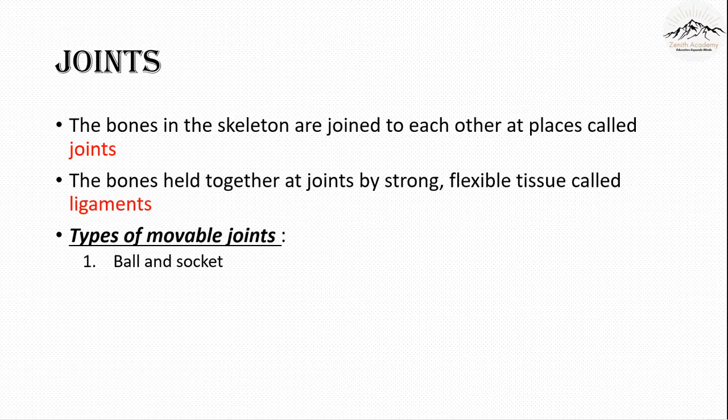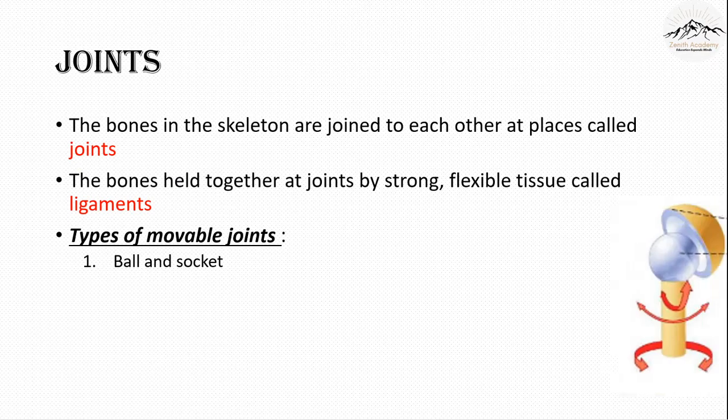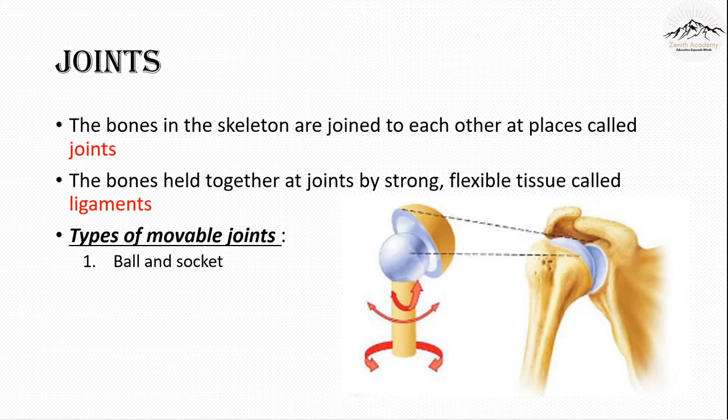Types of movable joints. The first type of movable joint is ball and socket. Here you can see ball and socket. It literally is actually a ball and then there is a socket. So this type of structure, you can see it's in our arms, connecting our arms with our upper body, and this allows the movement.